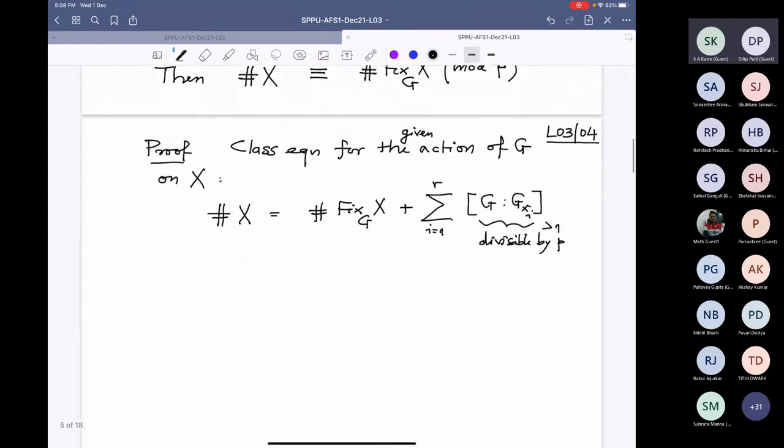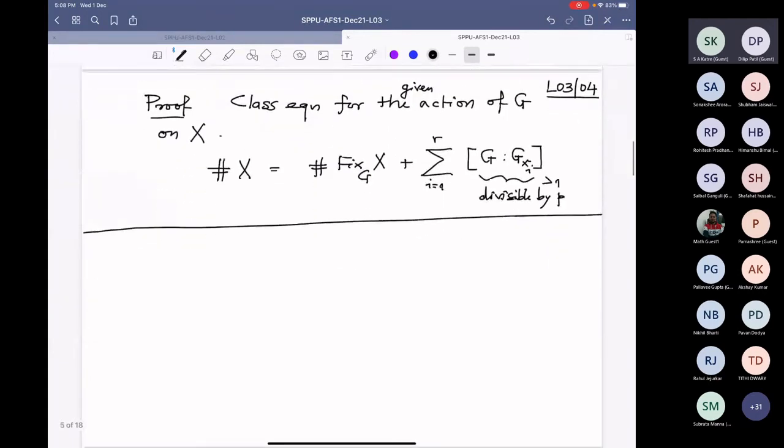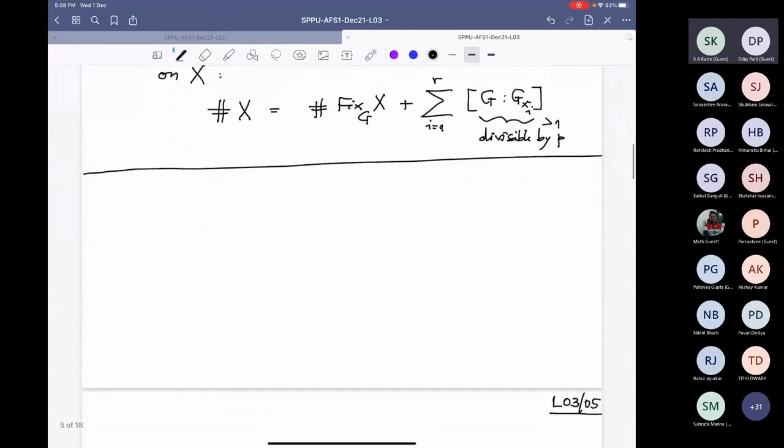Okay, before I go on, I want to make some other discussion. Last time I defined what, for example, a faithful action is. So what was the faithful action? Can somebody answer? When do you say the kernel is trivial?